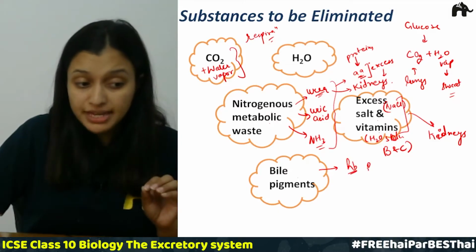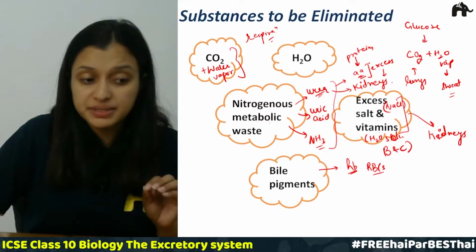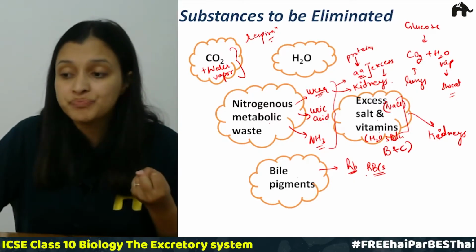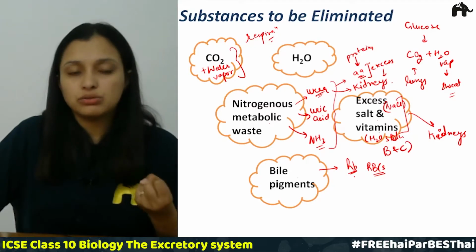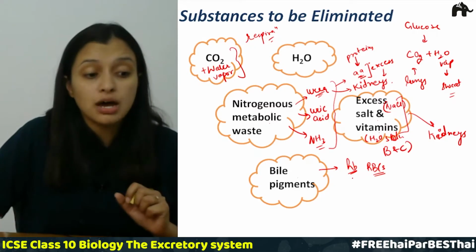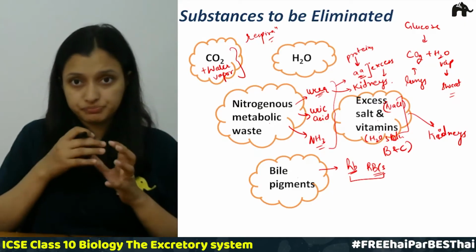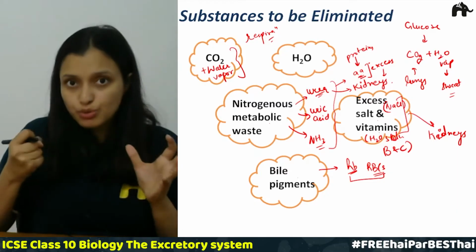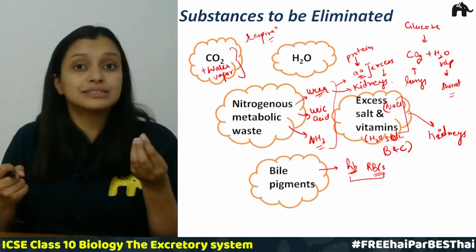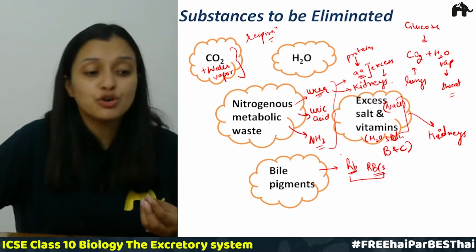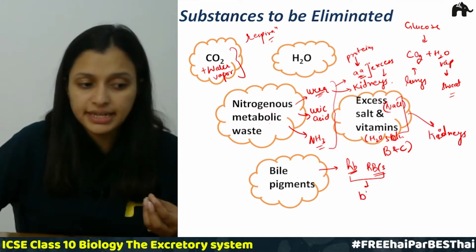So hemoglobin, which is present in the RBCs. This pigment is the product of breakdown of hemoglobin. Now when this hemoglobin gets broken down, it gives a characteristic color to the blood, right? It gives that red color. So these are circulating in the blood.